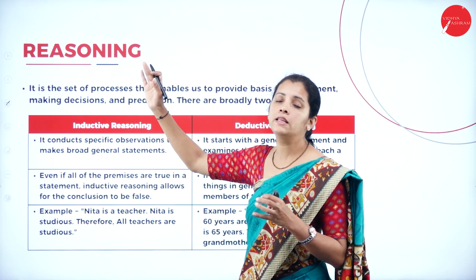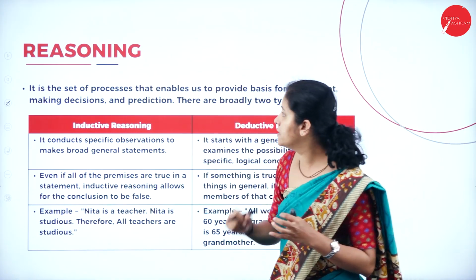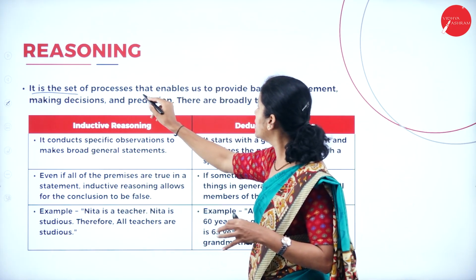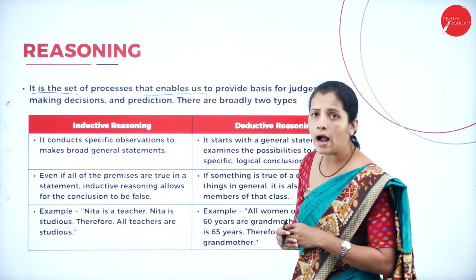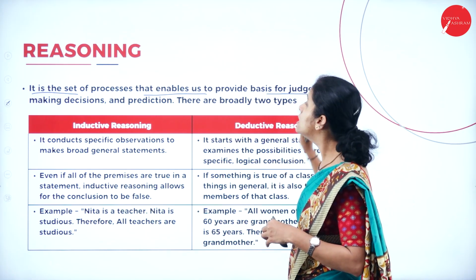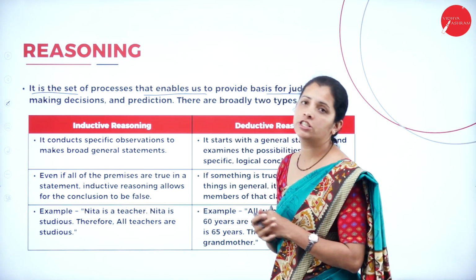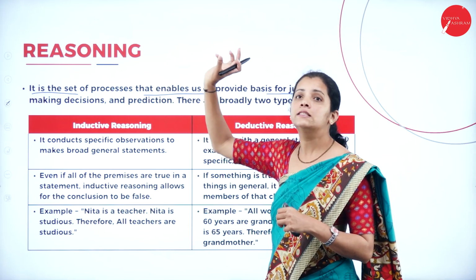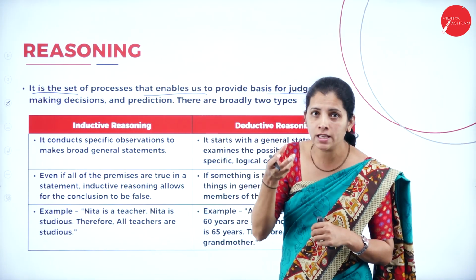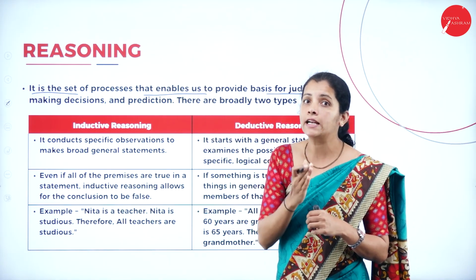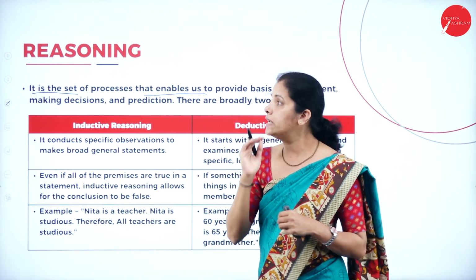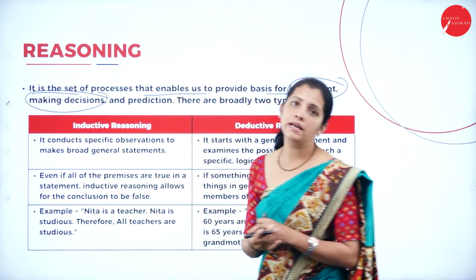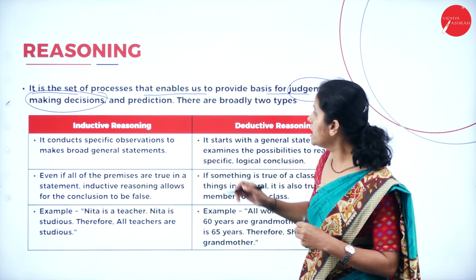It is nothing but the activity of thinking. It is the set of processes that enables us to provide a basis for judgment, making decisions as well as prediction. When I say it is the activity of thinking, that includes judgment as well as decision making as well as prediction.